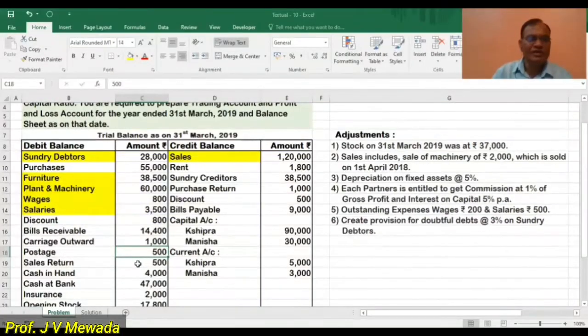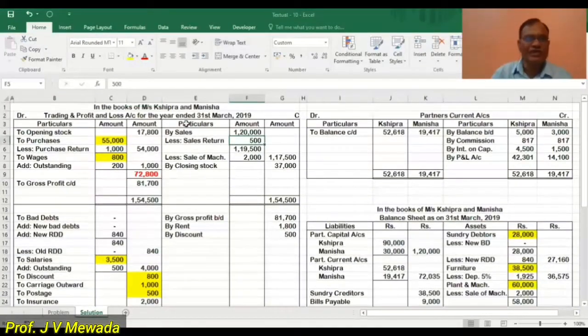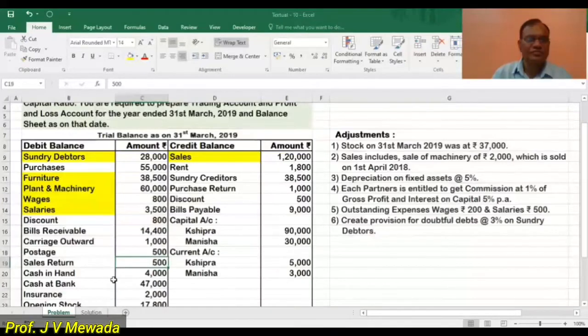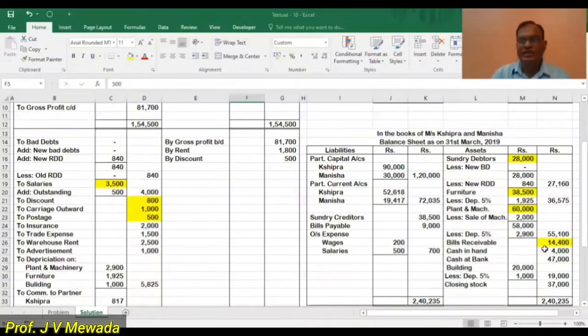Then we are having sales return. So we are subtracting from the sales, 500 we are subtracting from the sales. Then we have cash in hand and cash at bank. Both we are transferring to the asset side. So we are having cash in hand 4,000 and cash at bank 47,000.